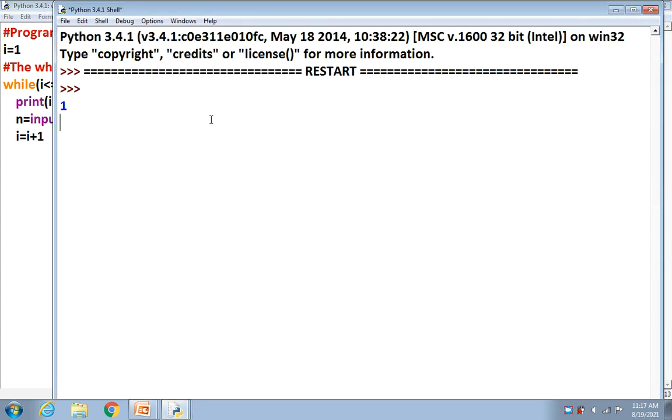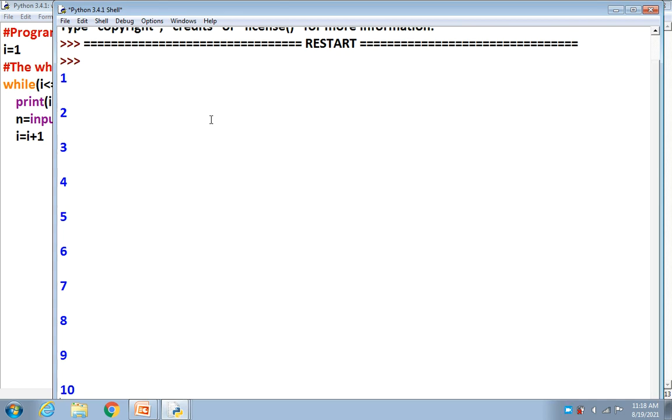So in the first iteration it is printing 1 and it is waiting for my input. I am pressing enter. Enter is also counted as an input. Now it has printed 2. Again I am pressing enter. It is printing 3. Now again I am hitting enter. 4, 5, 6, 7, 8, 9 and 10.